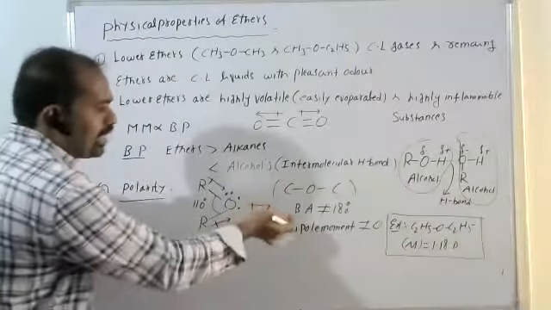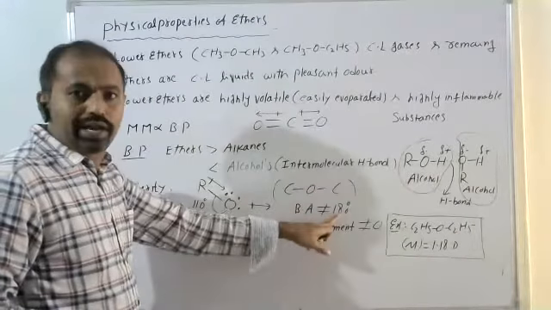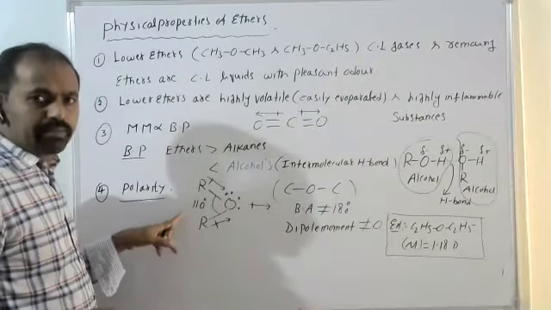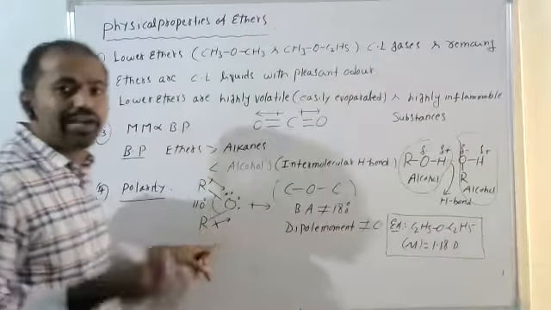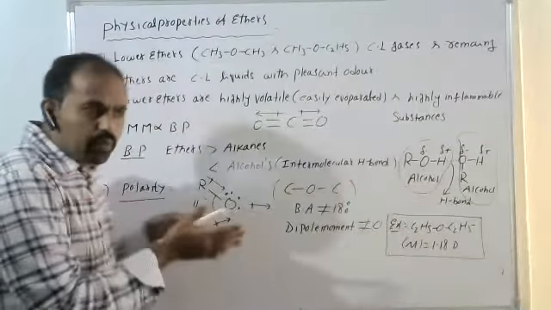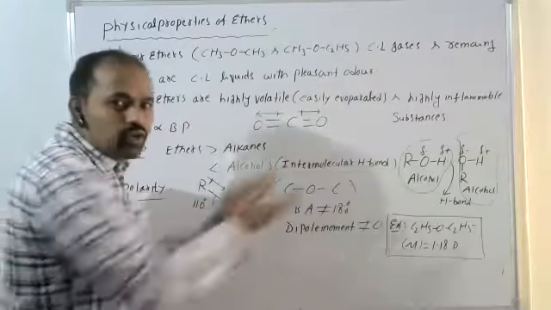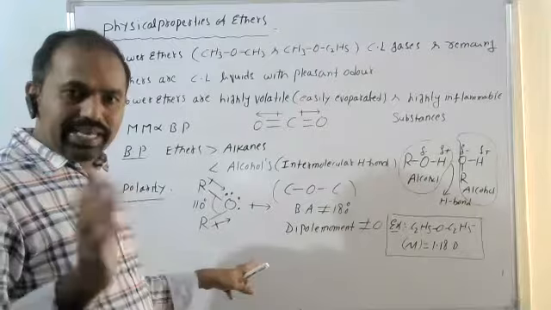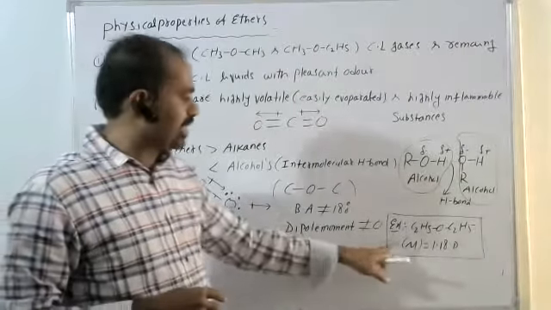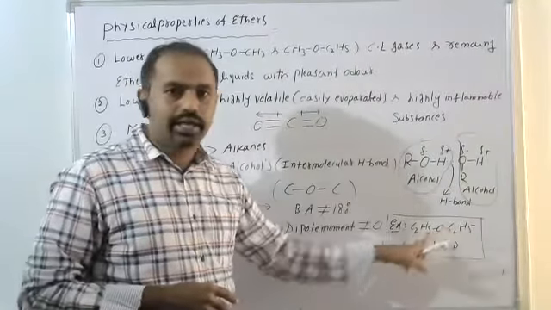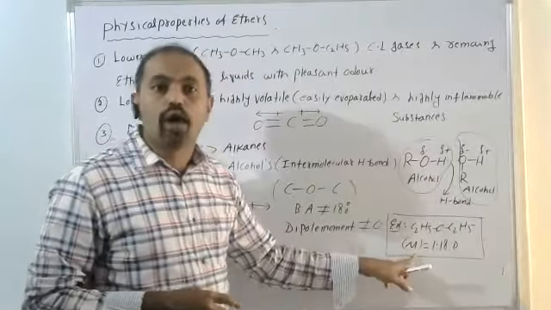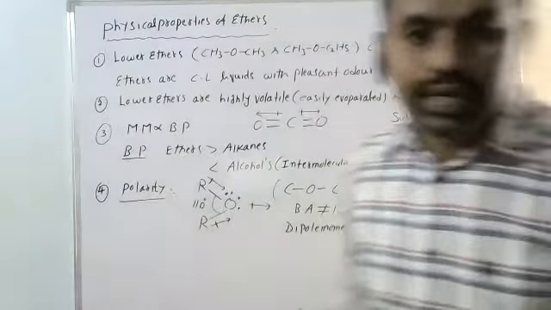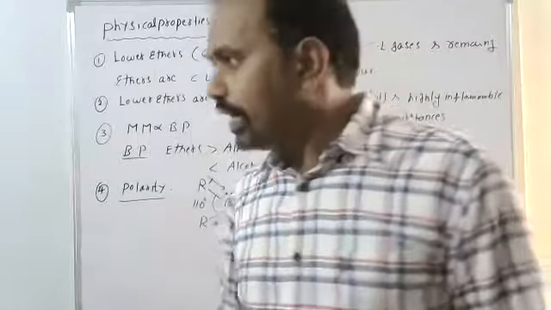But here, it is not linear. The bond angle is not equal to 180 degrees; it is 110 degrees. Because of that, the dipole moments are mutually not cancelled. All dipole moments act towards one direction only, towards the right. So ethers show dipole moment. For example, diethyl ether's dipole moment equals 1.18 debye. Dipole moment is measured in debye, 1.18 debye.